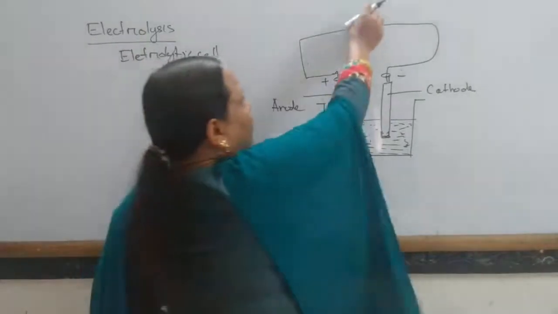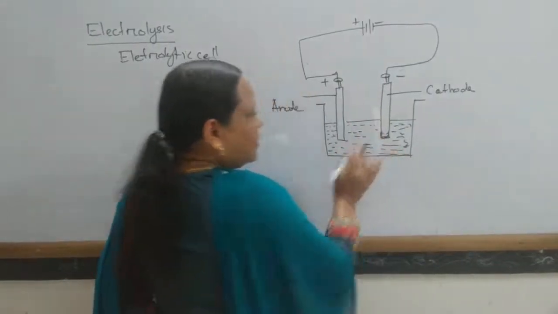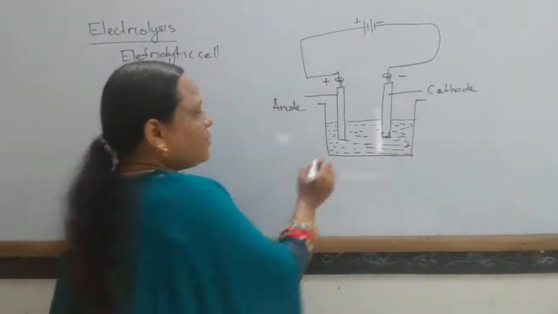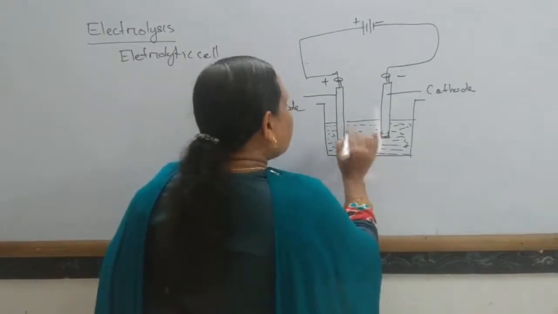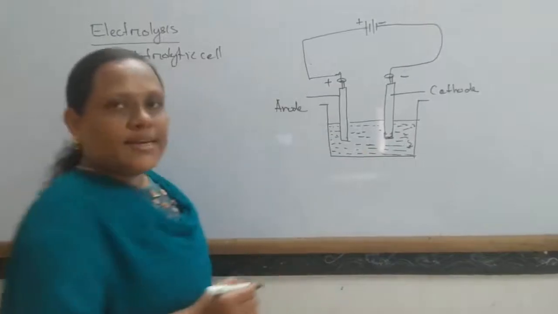Okay, so when electricity is passed through them, the electrolyte present here generally decomposes to give two oppositely charged ions, positive ions and negative ions.